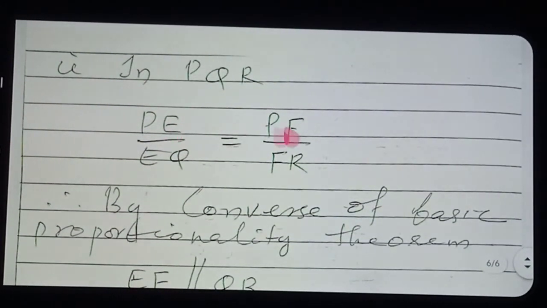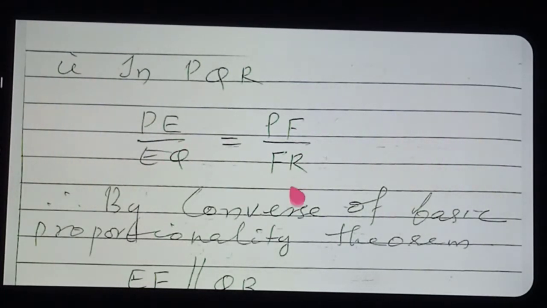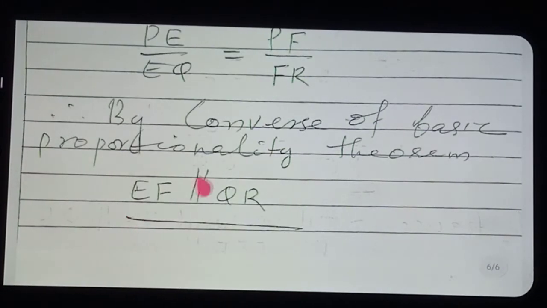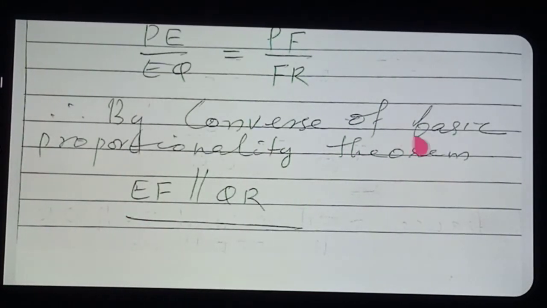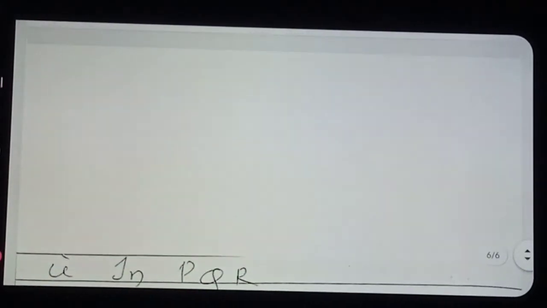In triangle PQR, PE by EQ is equal to PF by FR, already you got. Therefore, what you can say, by the converse of the basic proportionality theorem, EF is parallel to QR. So, which are the riders, you know?